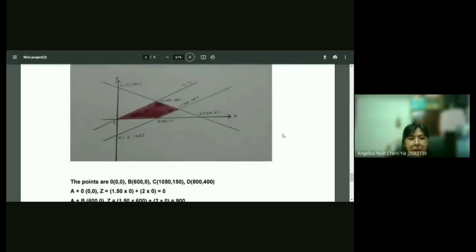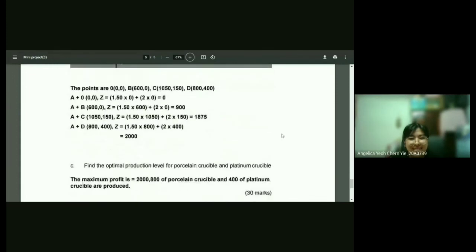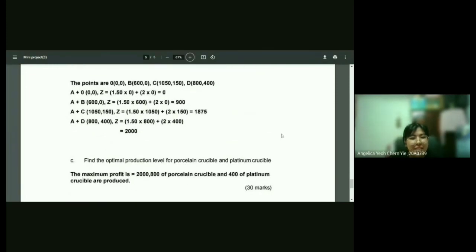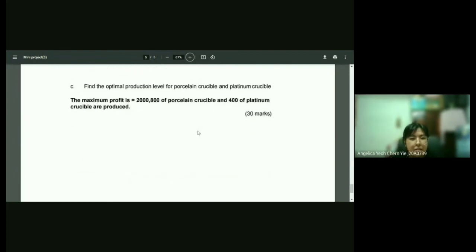So this is the graph. The points are O, B, C, and D. At O, Z equals 0. At B, Z equals 900. At C, Z equals 1875. And at D, Z equals 2000. Next, for question C, the maximum profit is 2000. 800 porcelain crucibles and 400 platinum crucibles are produced. That's all from me. Thank you.